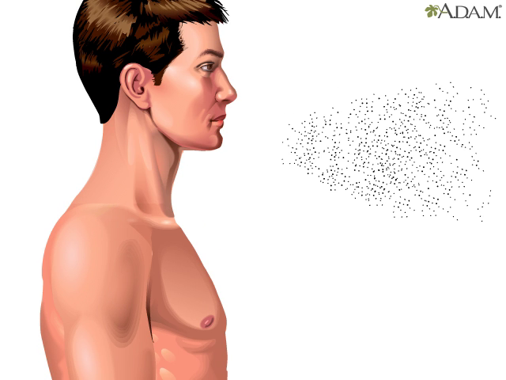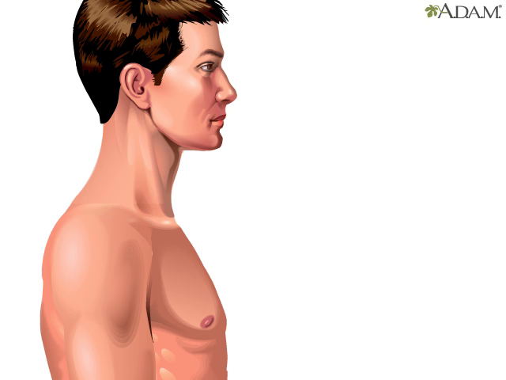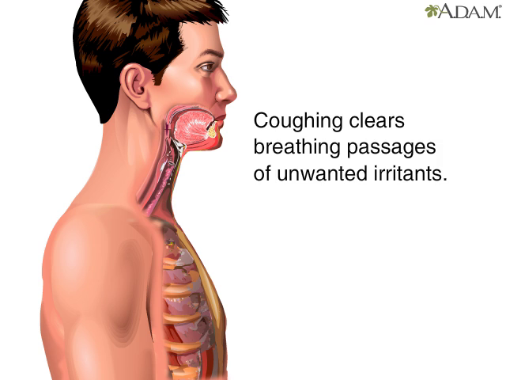coughing is faster. The man's head leans back, then propels forward as his mouth opens. A coughing sound is heard. Water particles expel from his mouth with an estimated speed of 100 miles per hour. With such a strong force of air, coughing is the body's mechanism for clearing the breathing passageways of unwanted irritants.